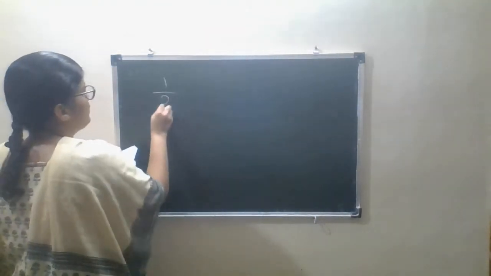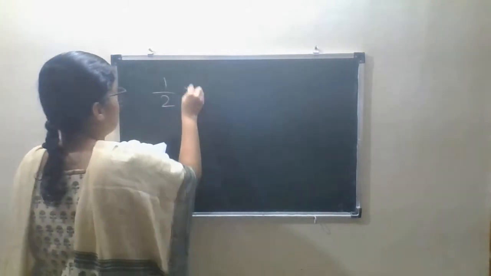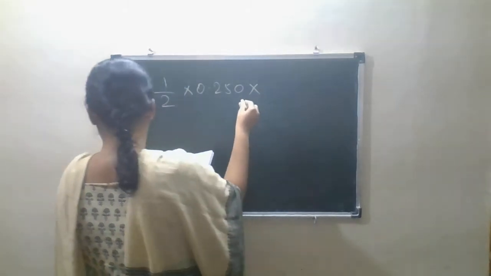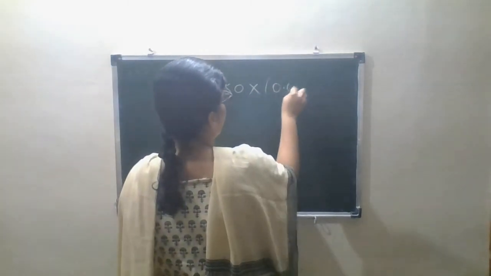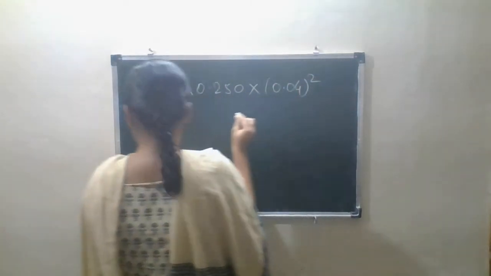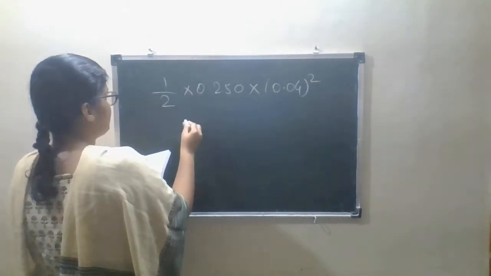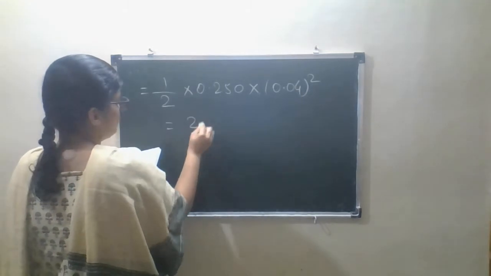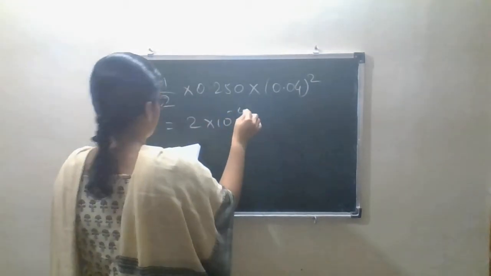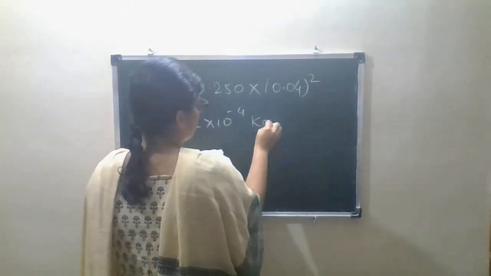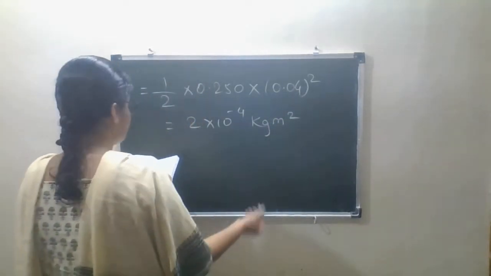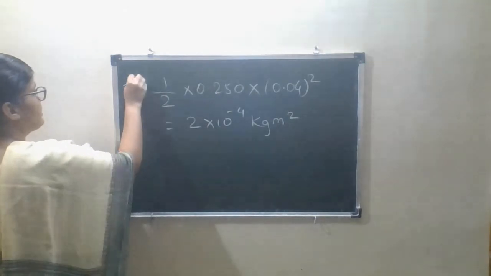What is it? That is half into 0.250 into 0.04 square, which is equal to 2 into 10 to the power minus 4 kg meter square.